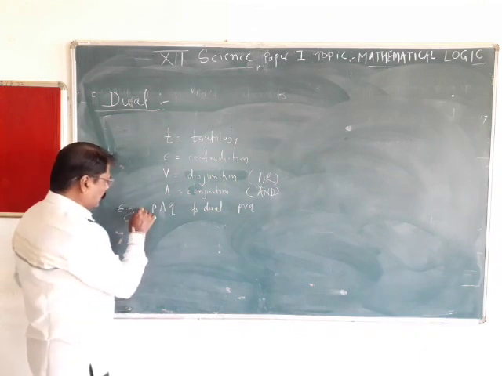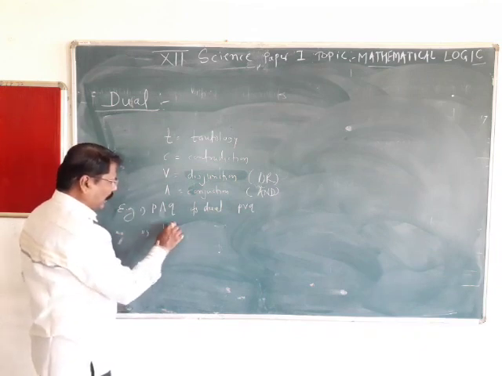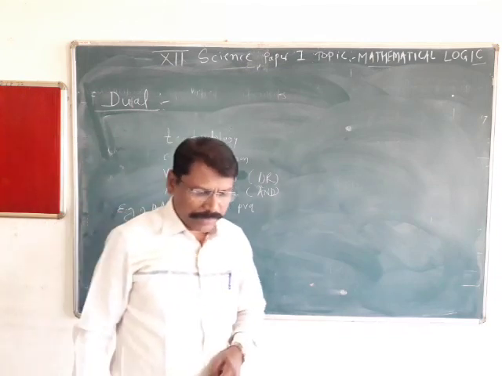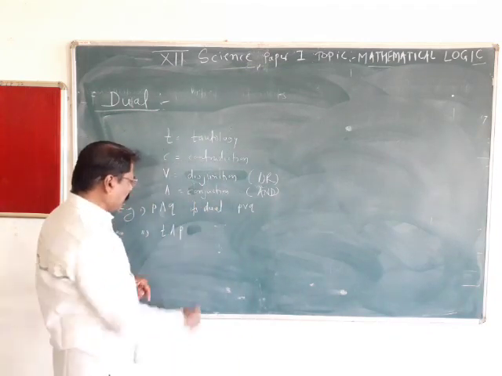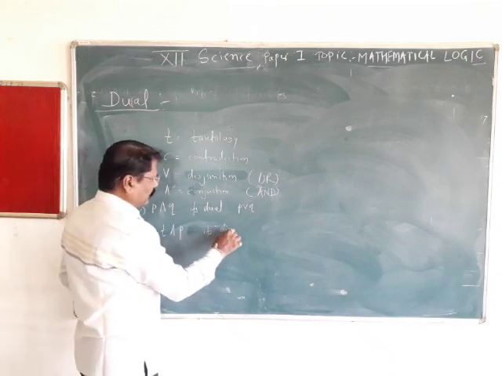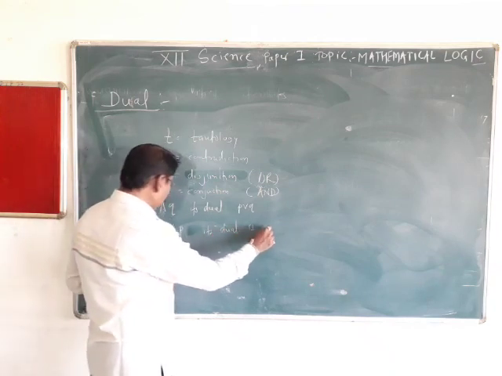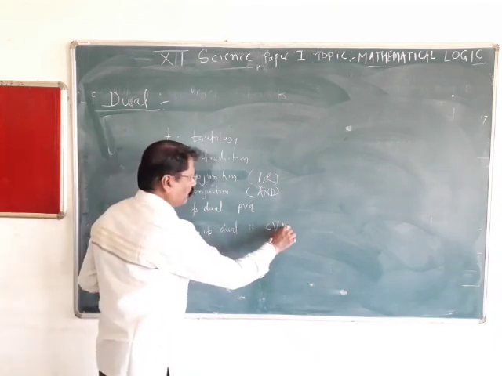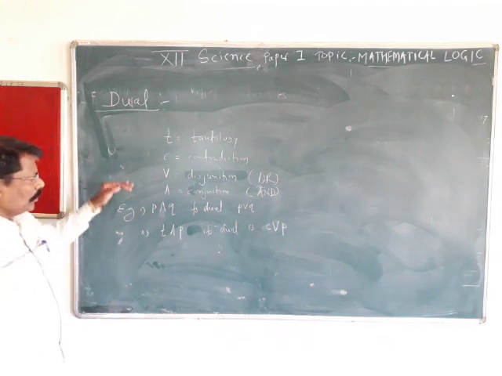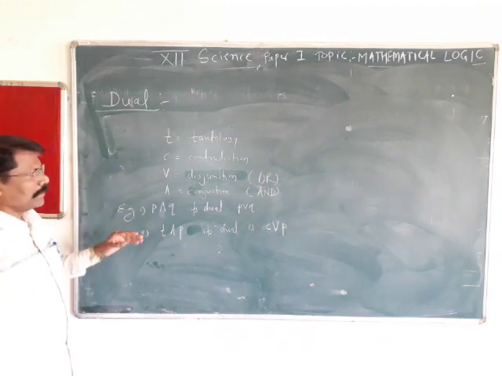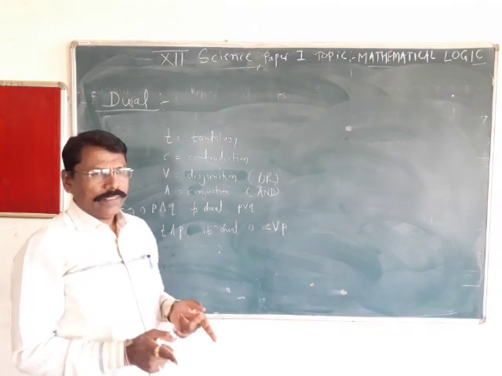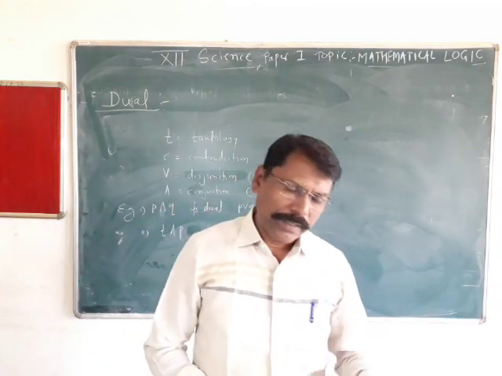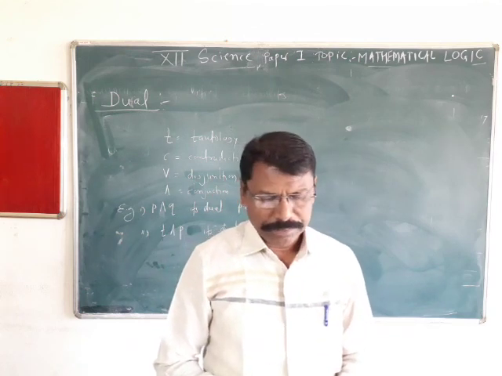Another statement, this is one example. Second, T and P. Its dual statement is: T becomes C, and becomes or, P stays. So the principle of duality is by interchanging the signs, or becomes and, and becomes or, tautology becomes contradiction, contradiction becomes tautology.